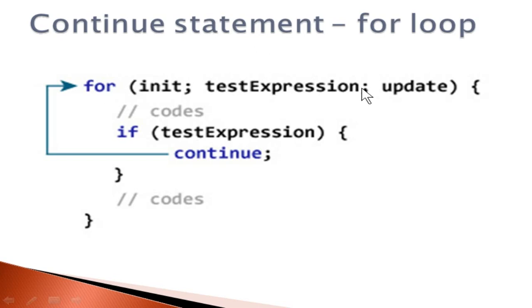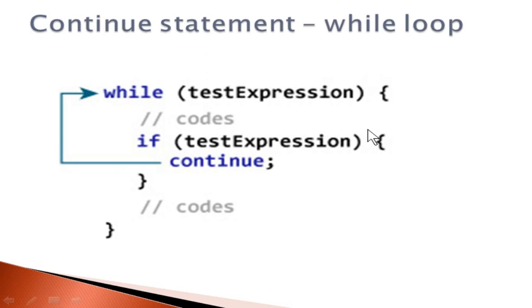Here you can see a for loop. Once the for loop is executed, it enters the for body. Inside that you have an if statement. If the statement is true, the continue statement will be executed. So whatever statements are below that will not be executed. It will go to the for loop again and execute the next iteration. That means it will go to the update part, whatever is given, and then it goes on to execute the for loop for the next iteration. It goes on like that.